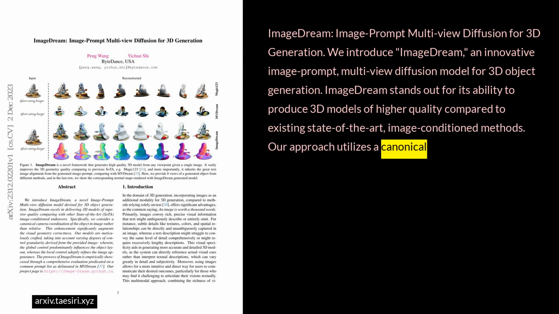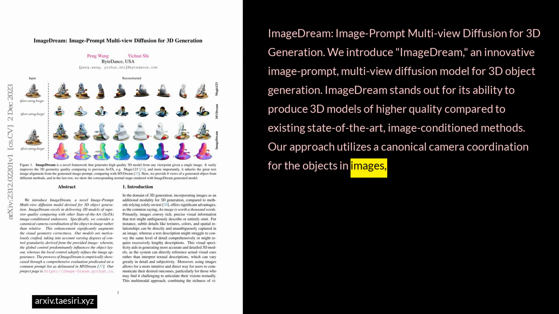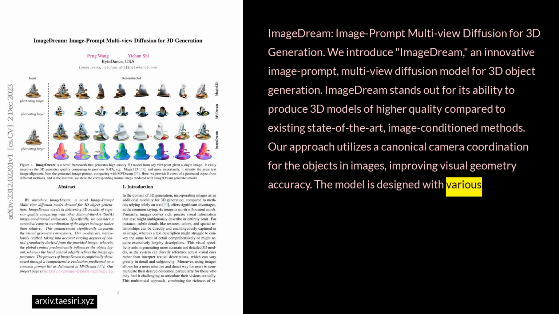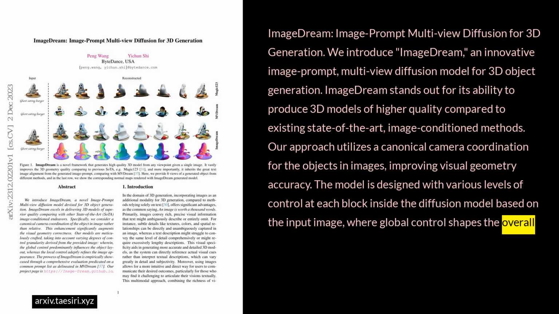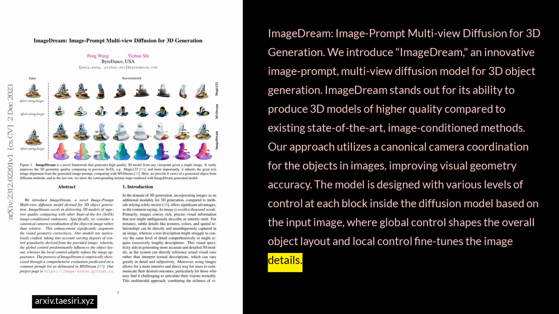Our approach utilizes a canonical camera coordination for the objects in images, improving visual geometry accuracy. The model is designed with various levels of control at each block inside the diffusion model, based on the input image, where global control shapes the overall object layout and local control fine-tunes the image details.